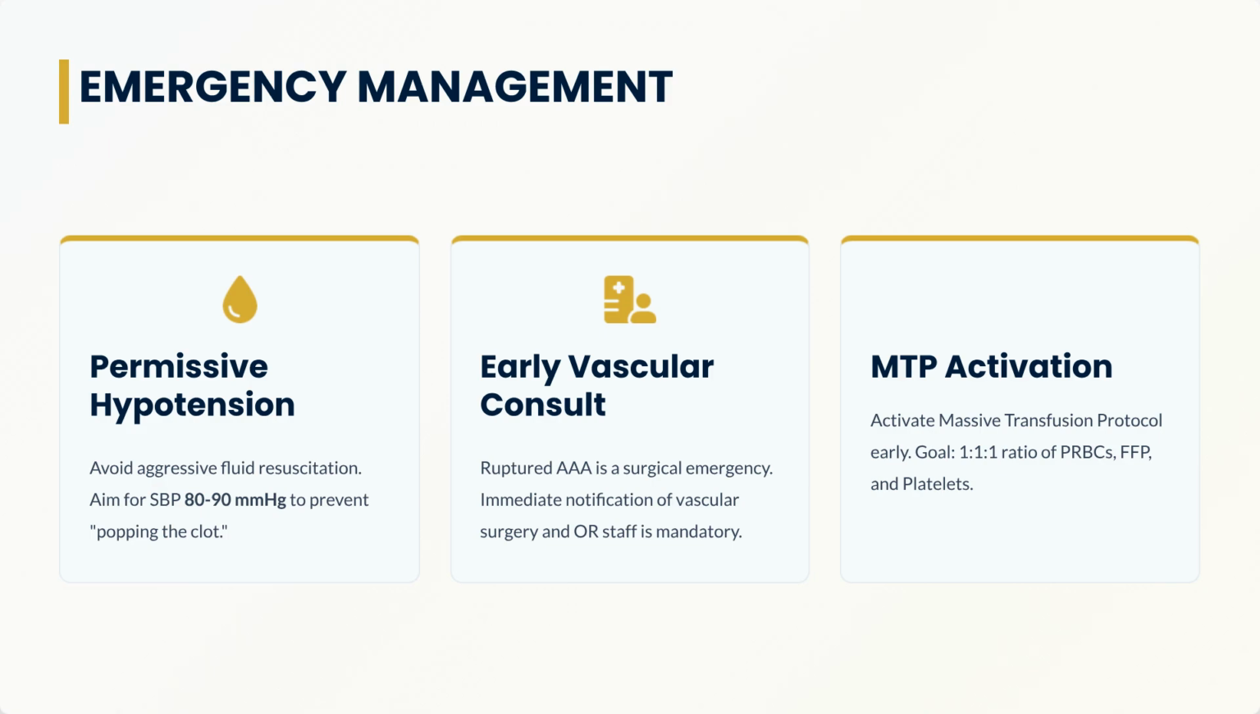Emergency management involves permissive hypotension, targeting an SBP of 80 to 90 millimeters of mercury to prevent popping the clot. Early vascular consultation is mandatory, as a ruptured AAA is a surgical emergency. Activate the massive transfusion protocol early, aiming for a 1:1 ratio of blood products.